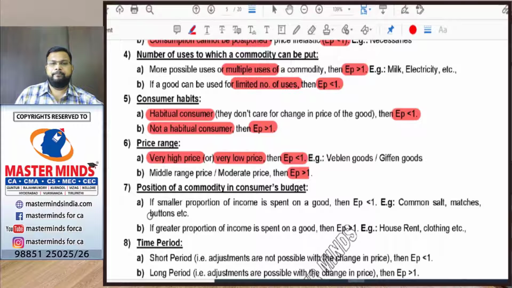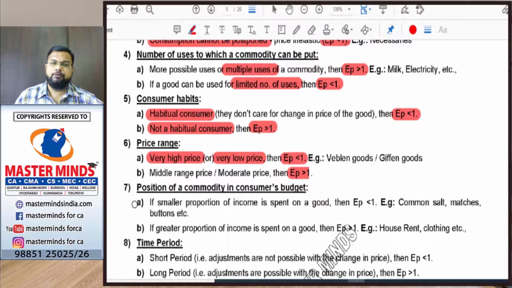Greater than 1. Since the price is of moderate range, if the price of that good changes, suppose the price of cell phones changes from 9,000 to 15,000, we will definitely postpone the purchases, right? Because there is a considerable change in the price of the good. That's why the price elasticity will be greater than 1 in case the price is moderate range or middle range.